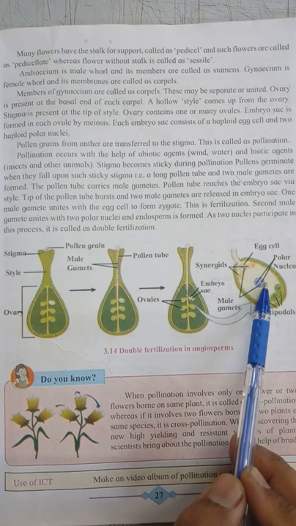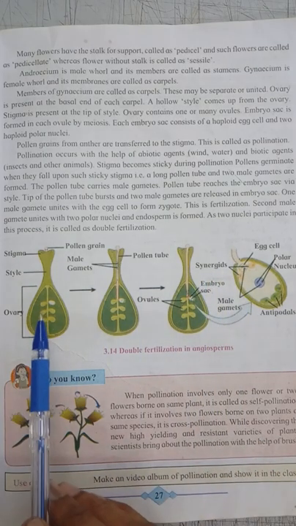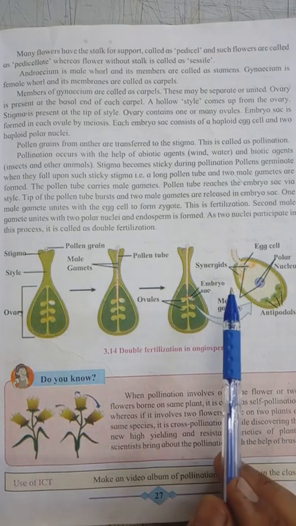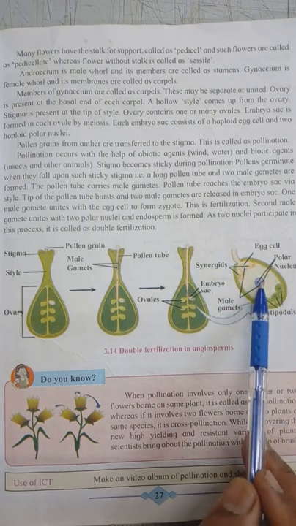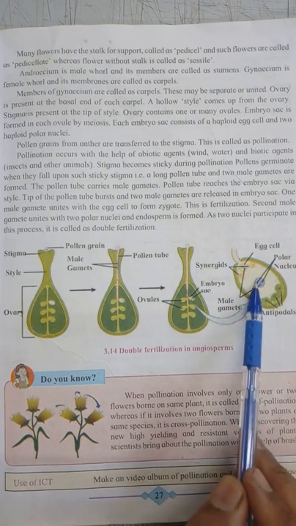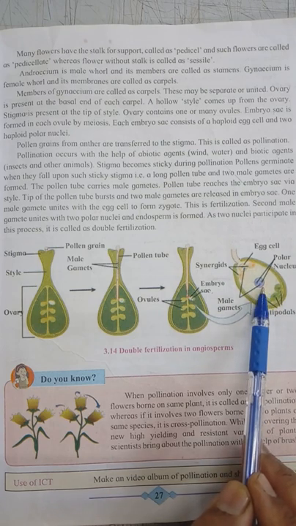One male gamete unites with the egg cell and forms the zygote. This is called fertilization. The second male gamete unites with the polar nuclei present in the embryo sac, and endosperm is formed.